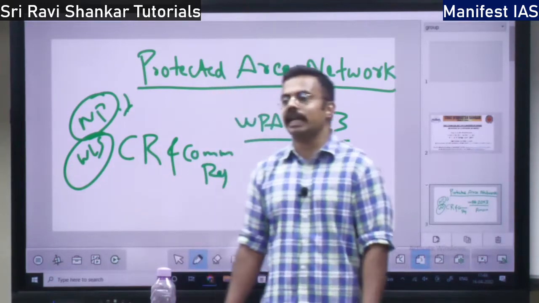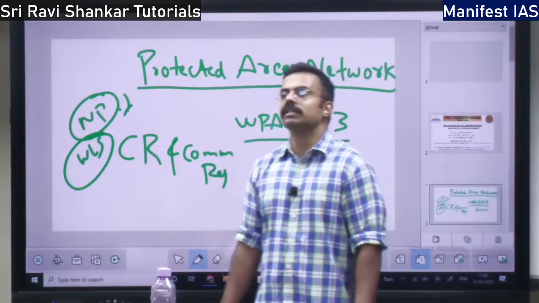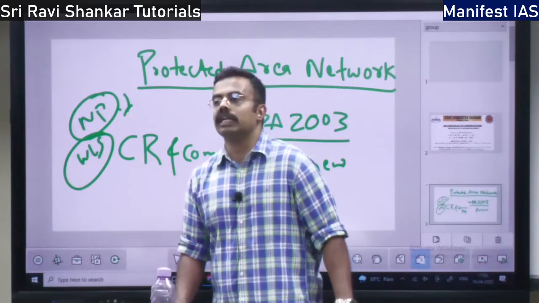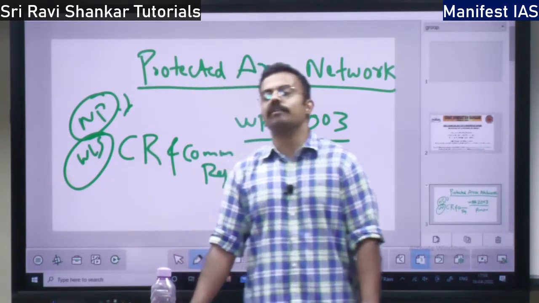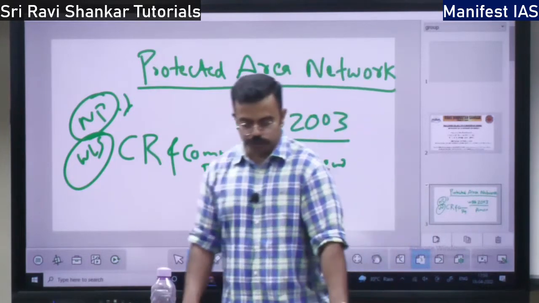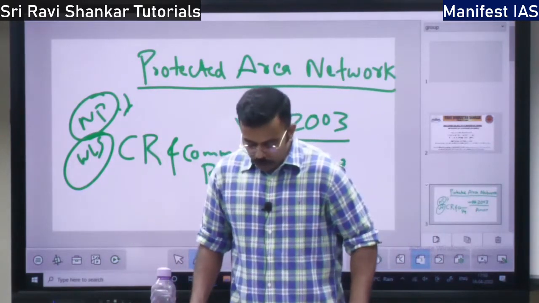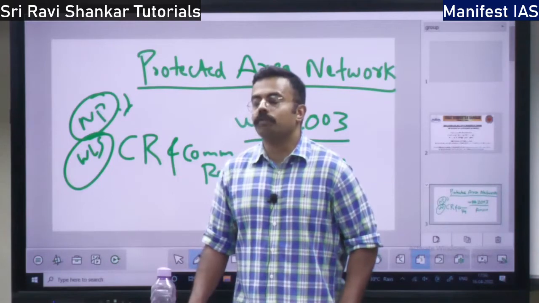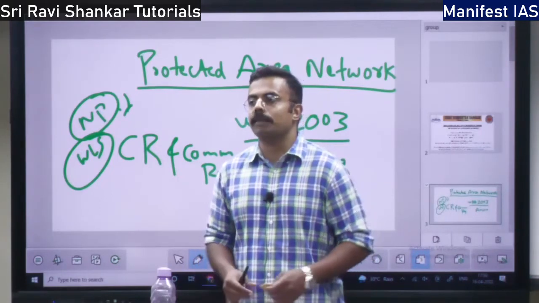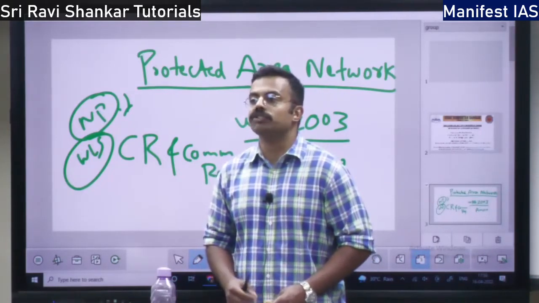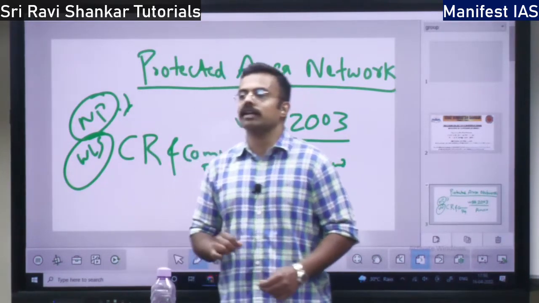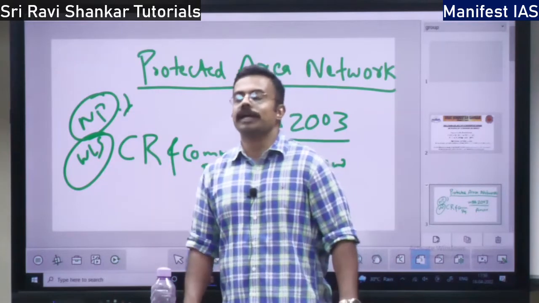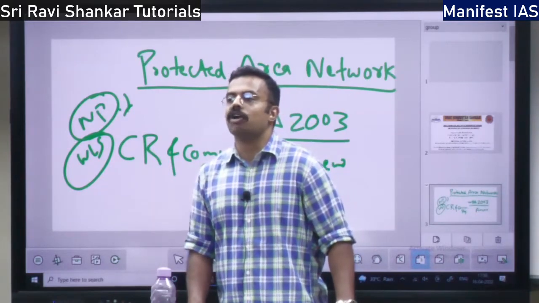Next you have the concept of community reserve. What does the name indicate? Community reserve means it is the effort of the community or the people themselves. So it is also based on the Wildlife Protection Amendment Act 2003. So if you want to mark an area as a community reserve, the community should agree. The community or the public should agree. So it is based on community land or private land.